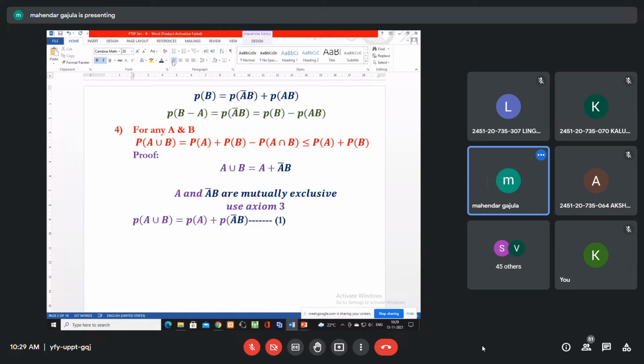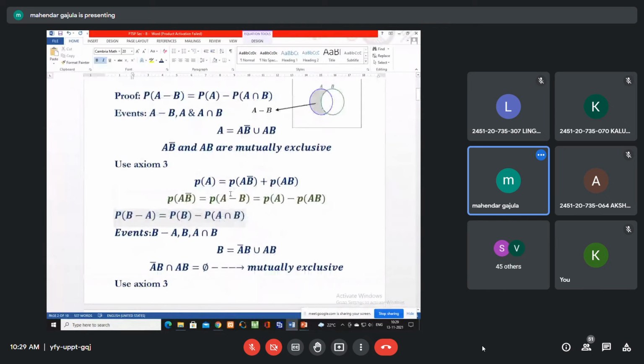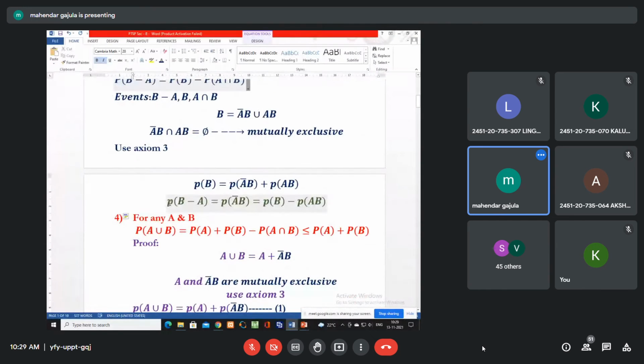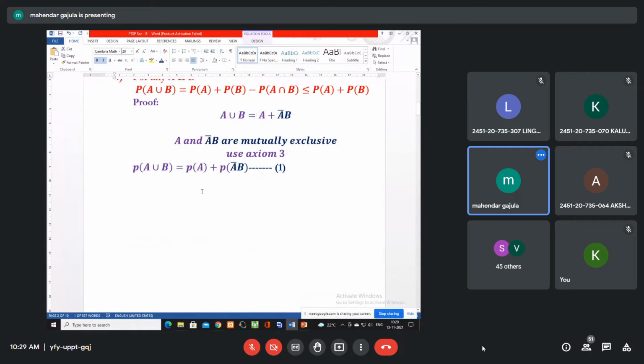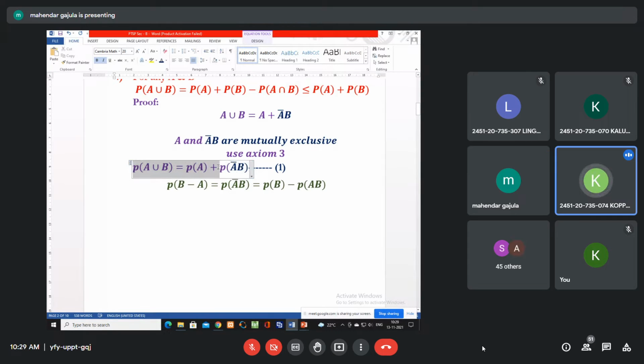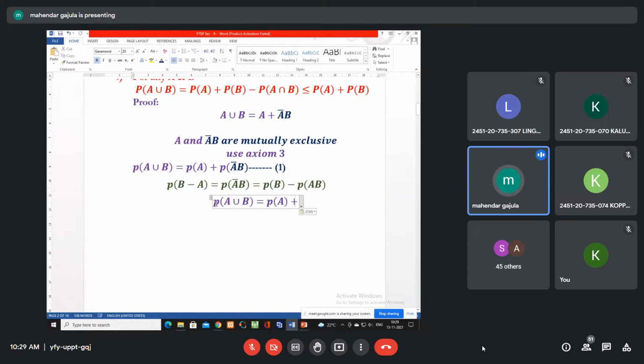Okay. Just now we have seen what P A bar B is. What is that? P A bar B? This one. Otherwise, you have to prove this. We know just now we have proved this. P B minus, here, P A bar B is equals to this. Okay. So P A union B equals to,